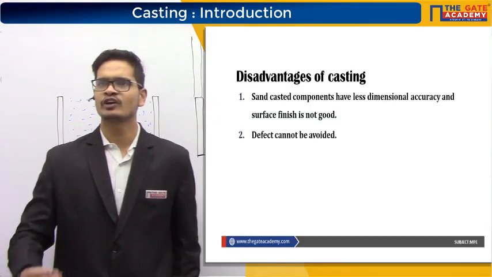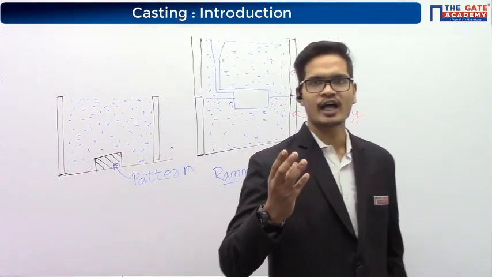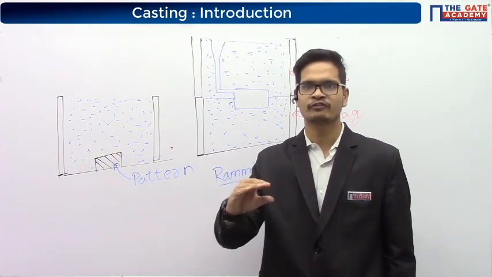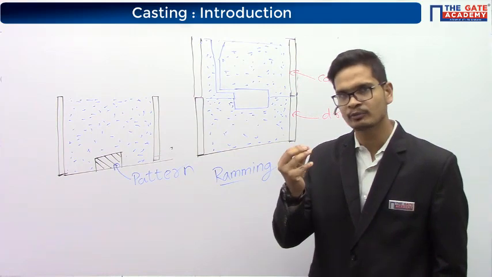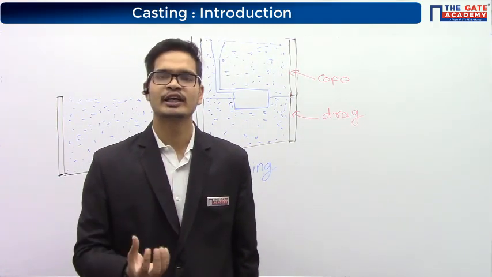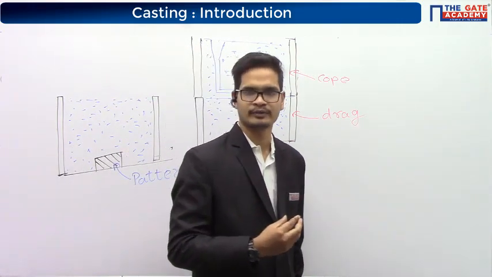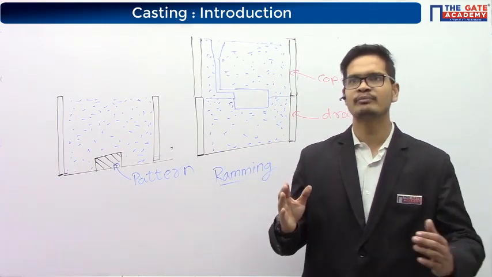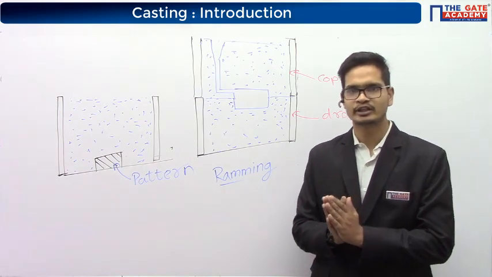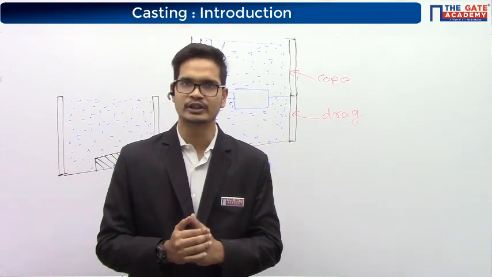Next is disadvantages of casting. When you look at the surface of the ice, you will see that the surface is not perfect. There can be some holes. The holes are generally left behind if some air is trapped. Similarly, the casting will not be perfect. The casting will have some defect. And similarly, when metals cool down, they shrink, right? So maintaining the exact size is also not possible.